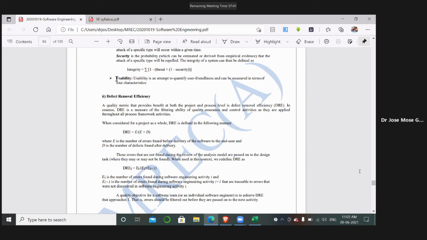Because once the testing has been done, unit testing, integration testing, system testing, then we go ahead with acceptance testing, that is alpha and beta testing. It may pass the acceptance testing also, and the product is released to the market. Even then some bugs may arise.